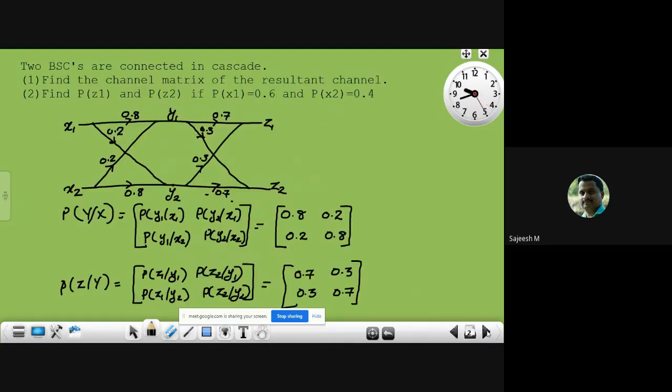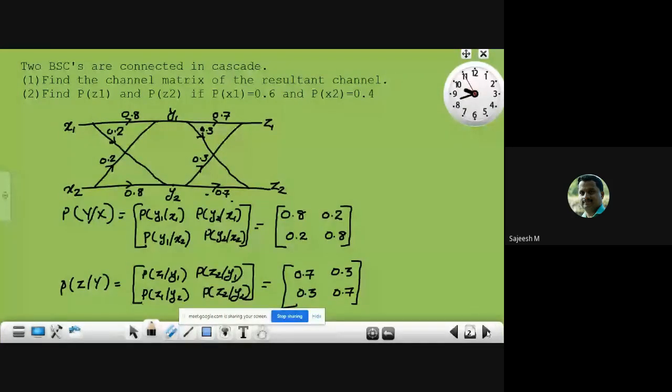Okay, you can take this problem. We have discussed the channel matrices and the different types of channels. Here the problem is two BSCs, two binary symmetric channels are connected in cascade. All of you please take this question. Two binary symmetric channels are connected in cascade, that is, they are connected in series. We'll have to find the channel matrix of the resultant channel.